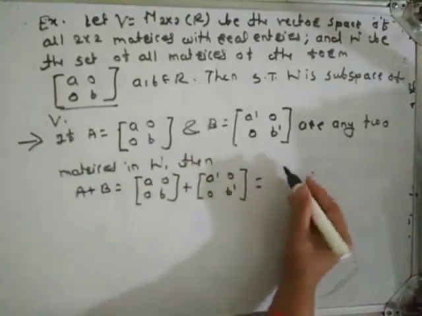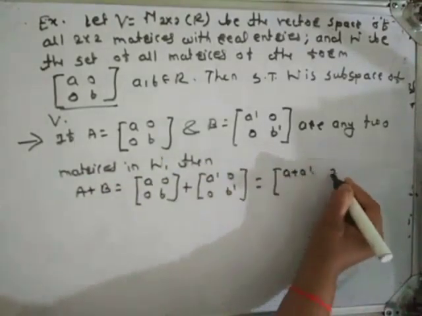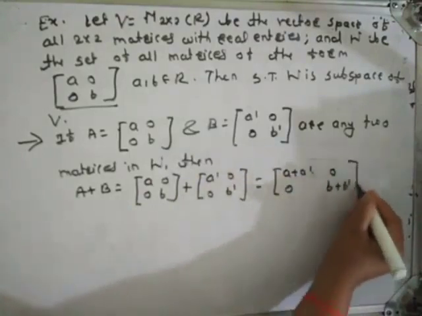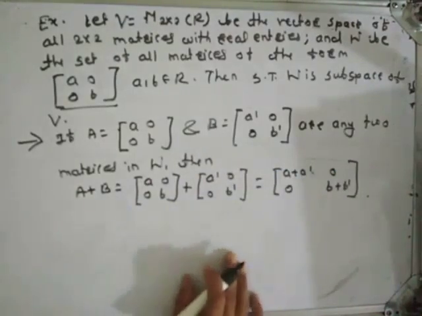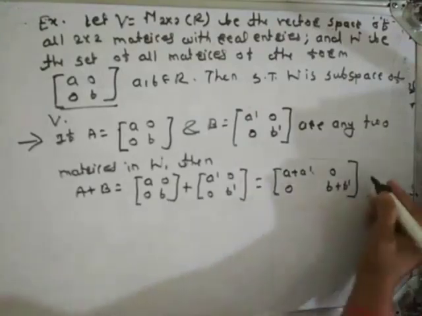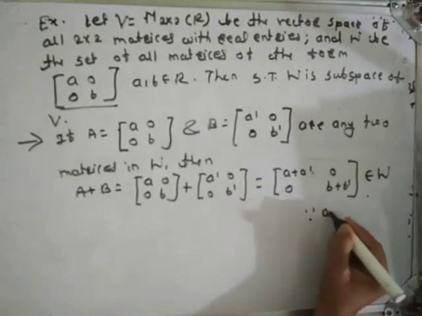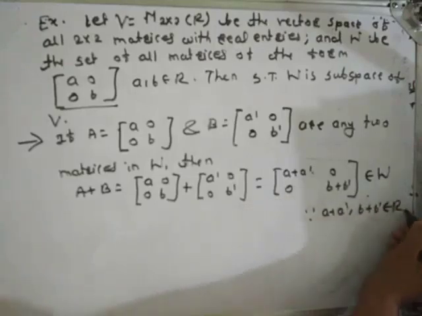Adding corresponding entries, we get [a plus a', 0; 0, b plus b']. So this belongs to W, because a plus a' and b plus b' are real numbers.